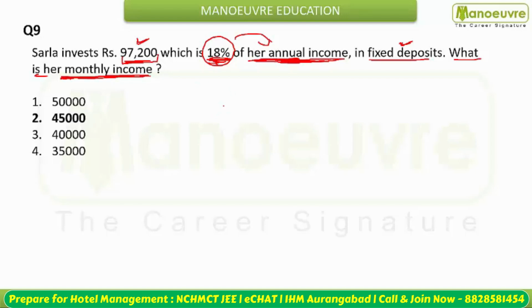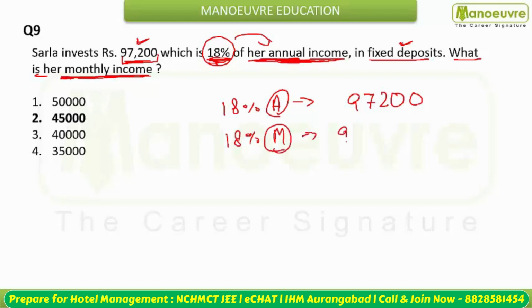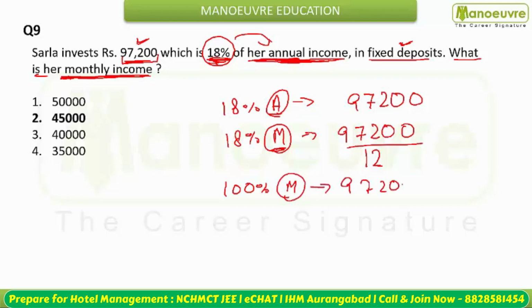So what are you going to say? 18% of annual income, and how much is the annual income? This is 97,200. So you can say 18% of monthly income will be 97200 divided by 12, because one annum has 12 months. So we are going to divide this by 12, and now you have to calculate the complete monthly income. So this is going to be 100% of monthly income, which will become 97200 into 100 by 18.